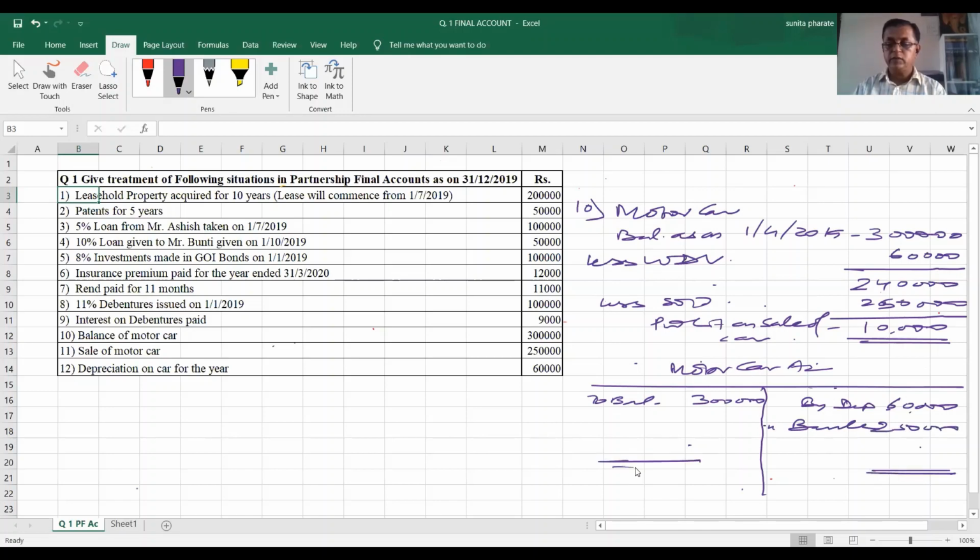You will find a difference of 10,000 on the debit side. This is your to profit and loss account. This will be transferred to the profit and loss account credit side. 60,000 rupees will be debited to the profit and loss account. That is, the accounting treatment will be credit 10,000 to the profit and loss account in the form of profit on sale of car, and debit 60,000 to the profit and loss account in the form of depreciation on car for the year. In this way, we have completed all the 12 adjustments.